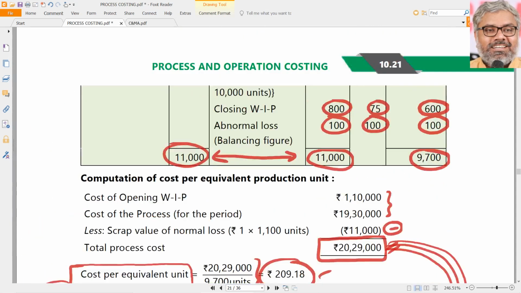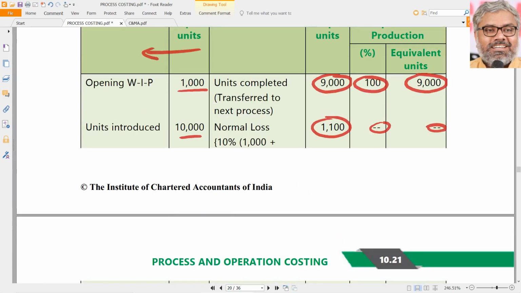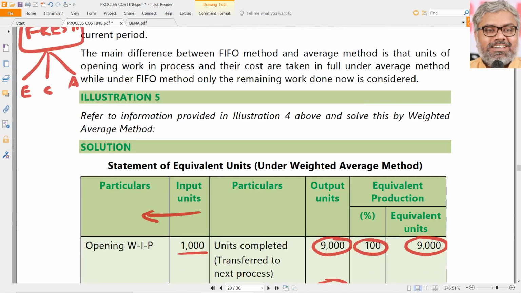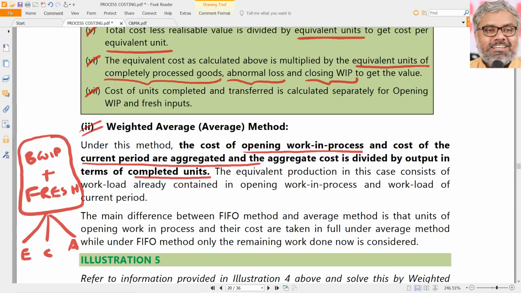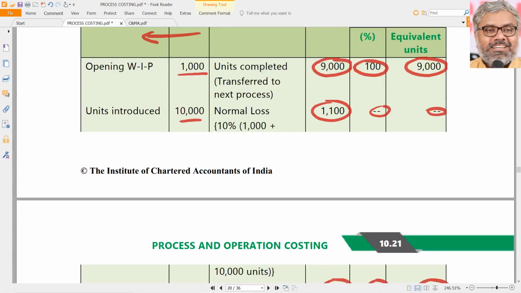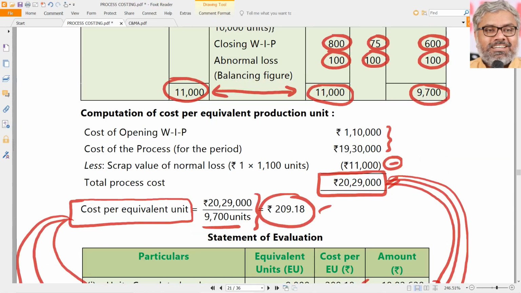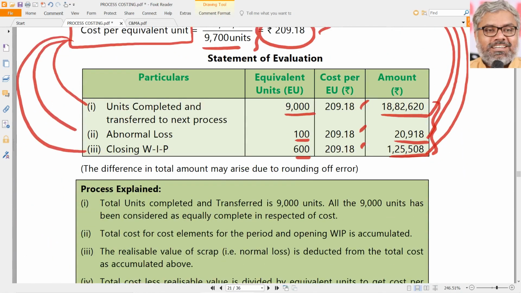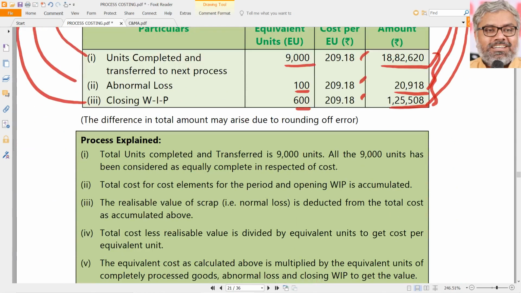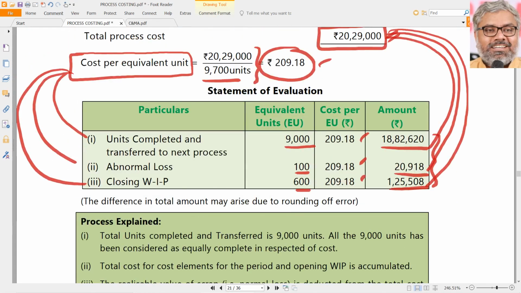Otherwise, this is the process of calculating the ending work in progress value and the cost of the units transferred to the next process, and abnormal loss if any. Abnormal gain if any also, on the other side it will be there. So the process of observing the steps is the same. Simply speaking, this is process costing in a nutshell.